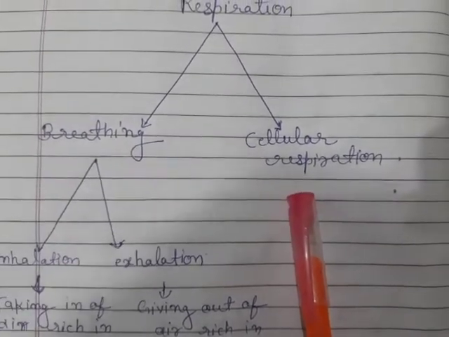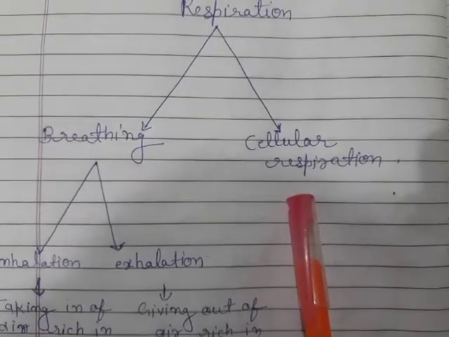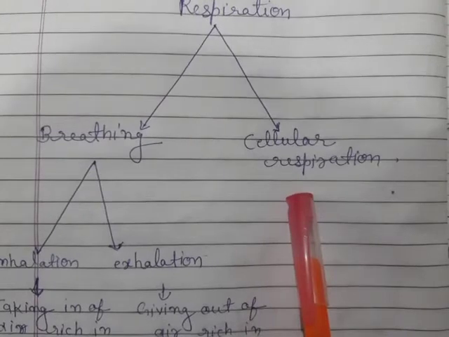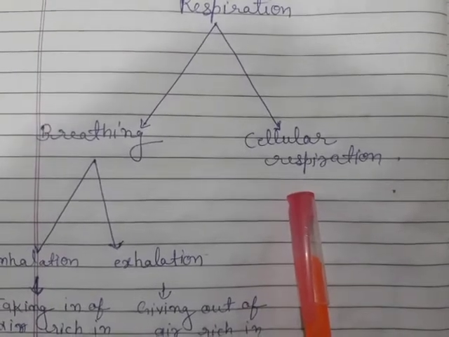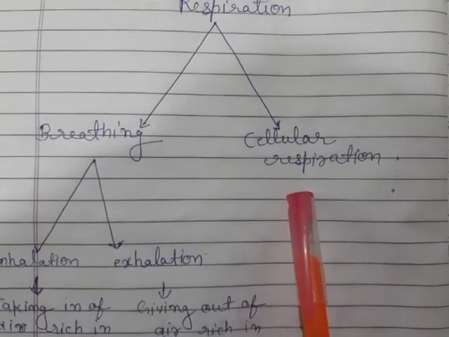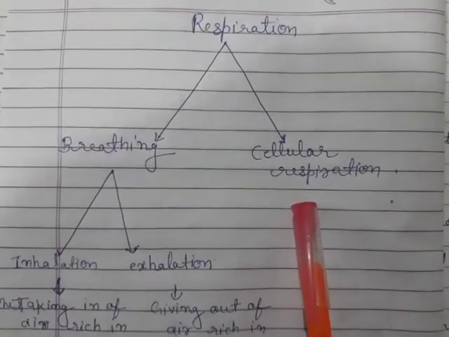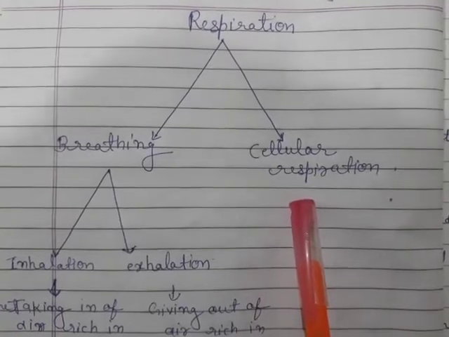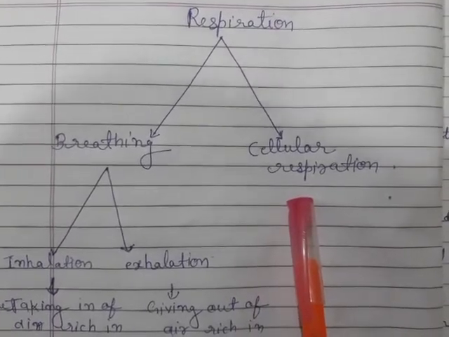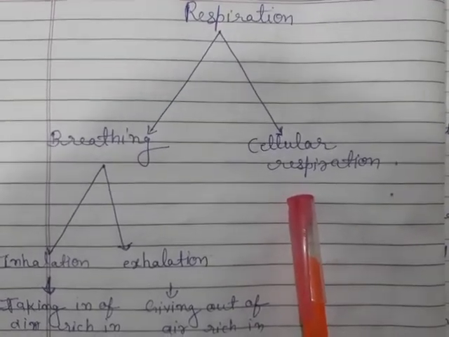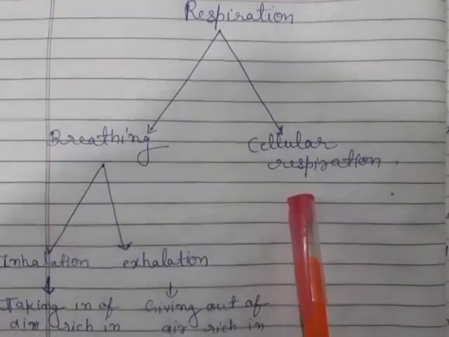The food has stored energy which is released during respiration. Therefore, all living organisms respire to get energy from food. During breathing, we breathe in air. That air contains oxygen. We breathe out air which is rich in carbon dioxide.